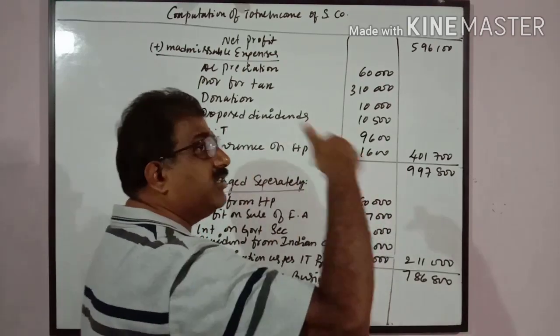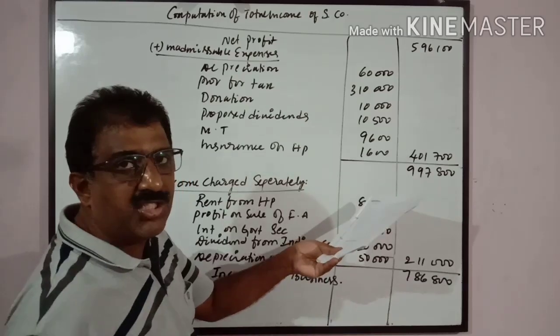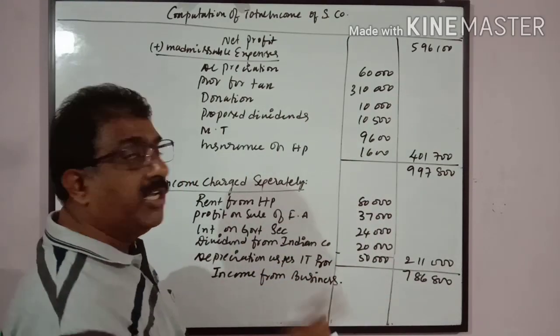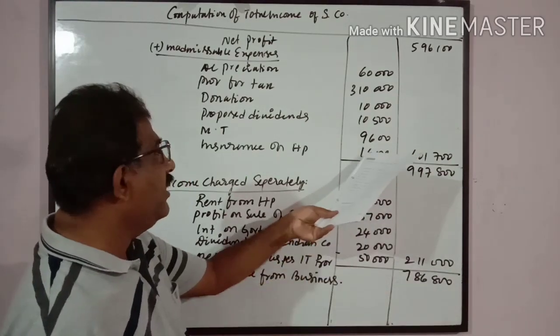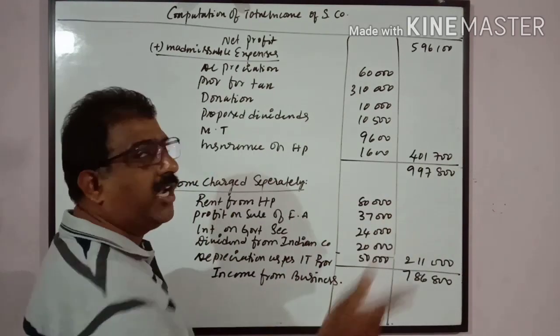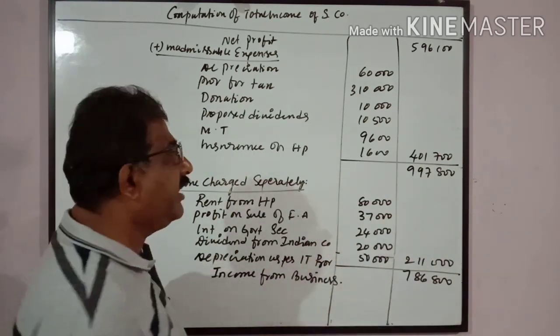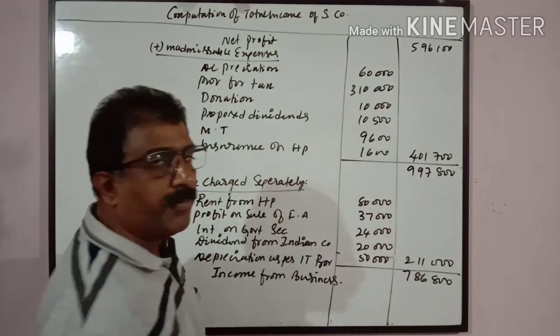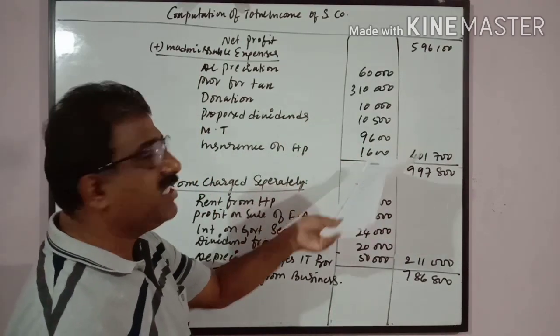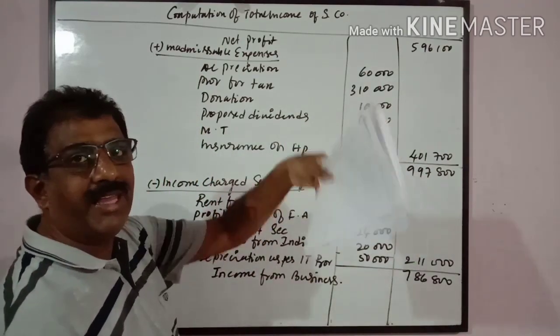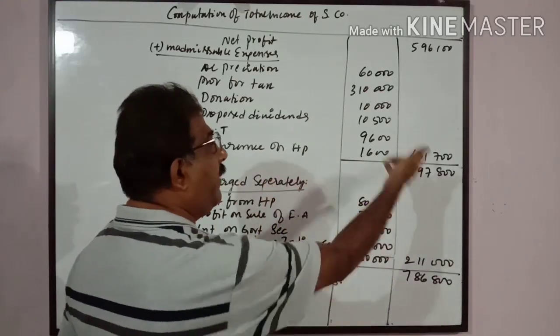Now, in the adjustment, general expenses included a sum of rupees 9,600 municipal tax. So, municipal tax on the house property is not to be assessed here. So, 9,600. Insurance on house property 1,600. Again, it is not related to business, not to be taken here. So, we should add back to the profit. All these are the expenses earlier deducted which are not allowed. Now, I will add back to the profit.